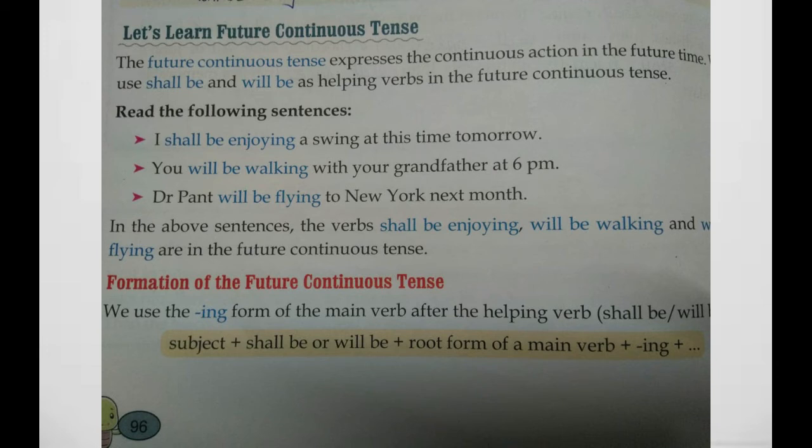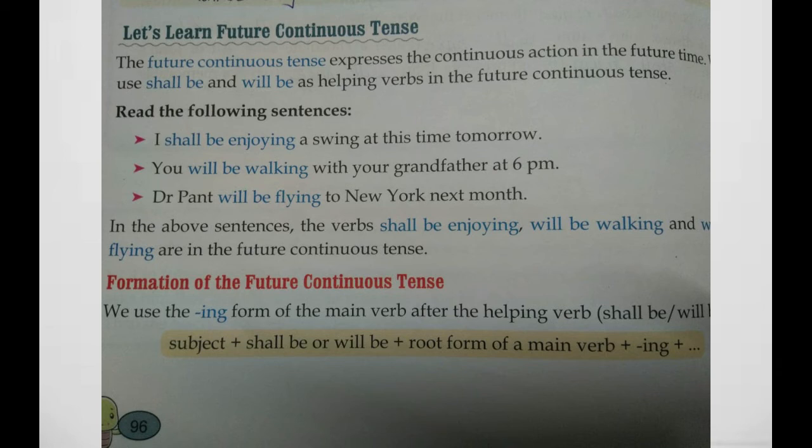That is subject plus will be plus root form of the verb plus ing and the remaining part of the sentence. That means you will be walking with your grandfather at 6 p.m. Dr. Pant will be flying to New York next month. Dr. Pant will be flying. That is the future continuous tense. Will be flying. Will be plus fly plus ing. Will be flying to New York next month.